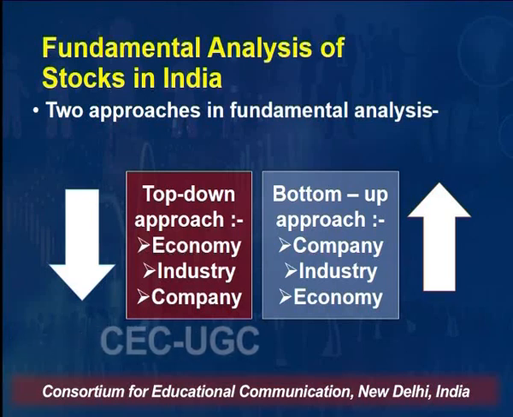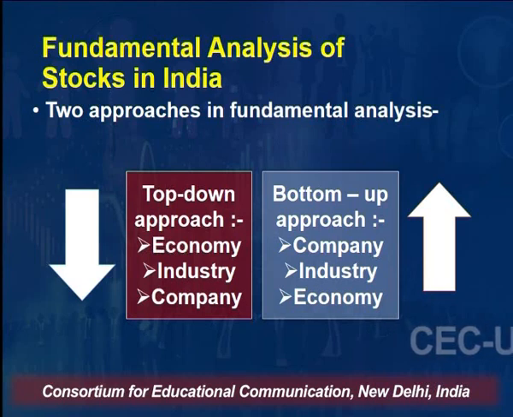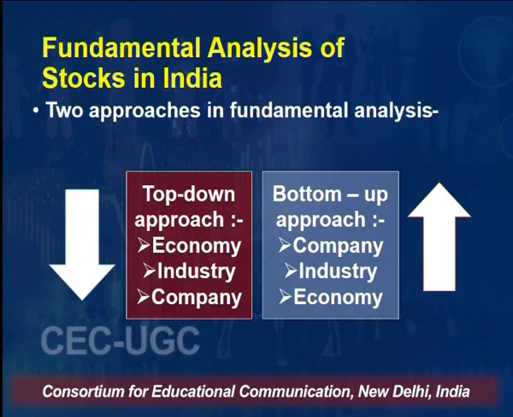In the top-down approach, we start with economic analysis, that is economy, industry and company. First we see the overall health of the economy, and by seeing the overall health of the economy, we then come to the industry analysis. The company is in a particular industry. Industry is a group of companies engaged in the same business, right? Similar type of business. So then we come to the industry analysis, and then finally we come to the company analysis.